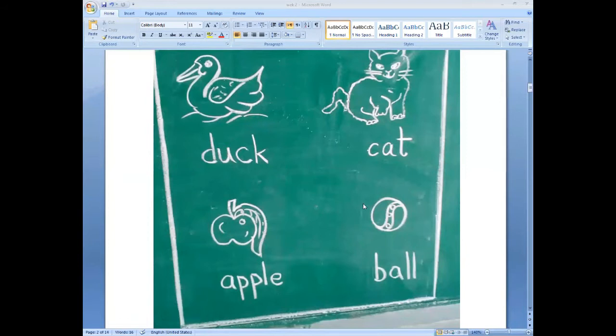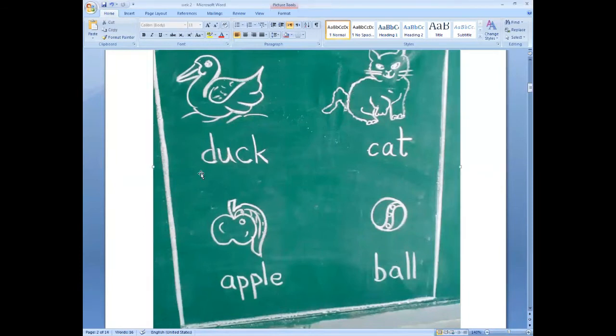Okay, can you tell me which one is the first alphabet letter? Yes, the first alphabet letter is A. Okay, can you tell me any picture that is starting here with letter A?